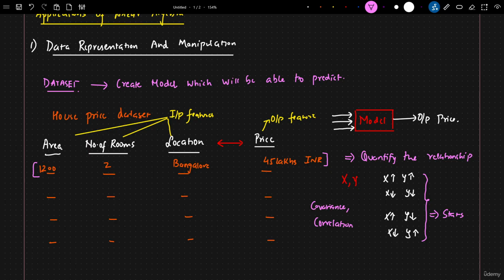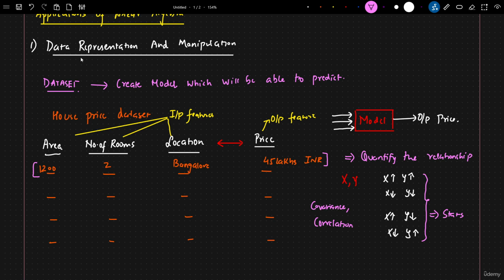Here, linear algebra provides the tool for representing and manipulating data in the form of vectors, because internally some calculation will happen, right? If the area is increasing, by how much factor may the price increase? If we really need to understand that factor, it can be calculated after doing multiple matrix calculations, which will show how these things basically work.